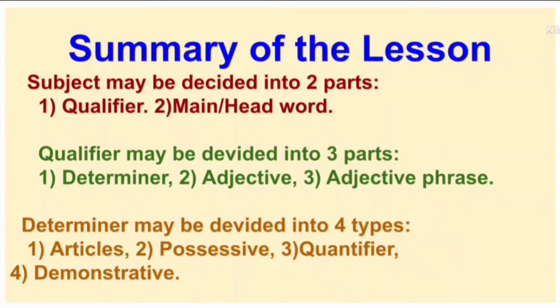So, summary of the lesson. Today we have learned the subject may be divided into two parts. Firstly, qualifier and then main word or head word. Qualifiers may be divided into three parts: determiner, then adjective, and then adjective phrase. Determiners may be divided into four types. Firstly, articles, then possessive, then quantifiers, and then demonstrative.